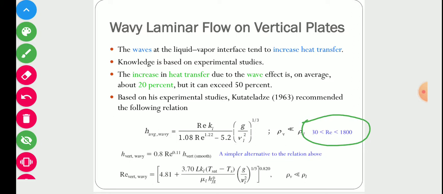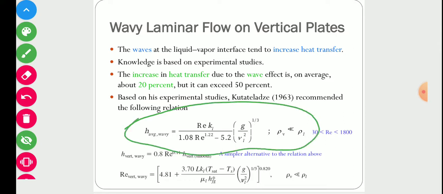For wavy laminar flow, as turbulence increases, the heat transfer coefficient will also increase. So the value of heat transfer will be higher, and we get a higher rate of heat transfer. In that case we normally get a 20% increase in heat transfer, but it can exceed 50%. And this is the equation to calculate the heat transfer coefficient for wavy laminar flow, and this one is the equation to calculate the Reynolds number.